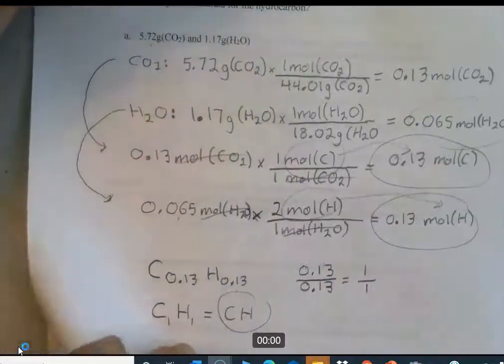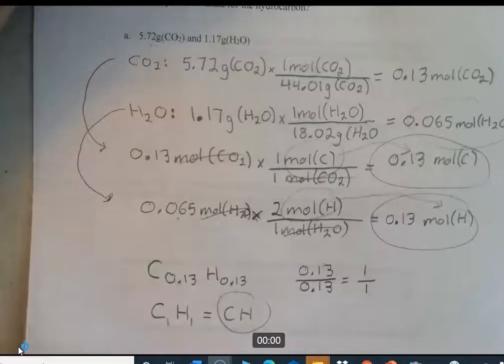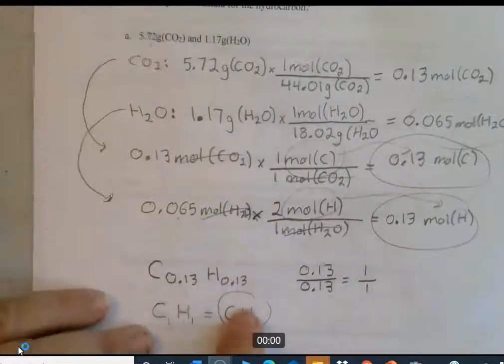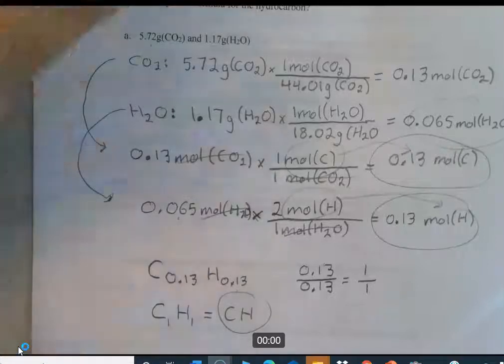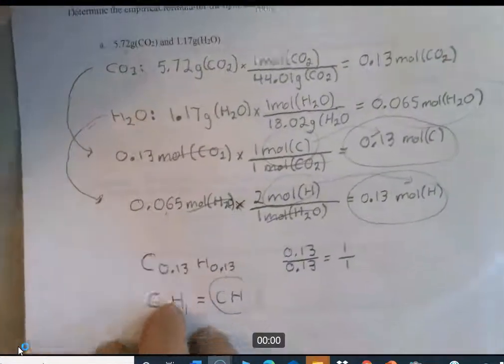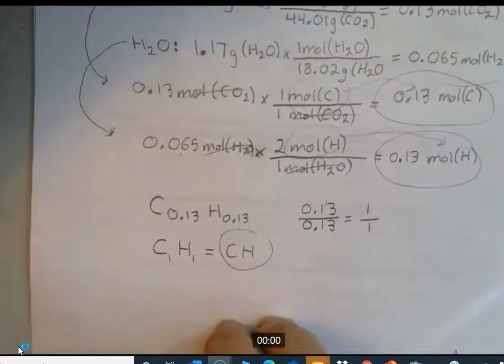Okay, so there's that. I'm not asking you to do the molecular formula. If I would have to give you, think about what would you need? You would need the molar mass of that unknown gas, of that CH compound gas. If I gave you that, you could then use the ratio, figure out the factor, and what you had to multiply those by. Okay, let's go ahead and do it. I didn't ask you to do it.